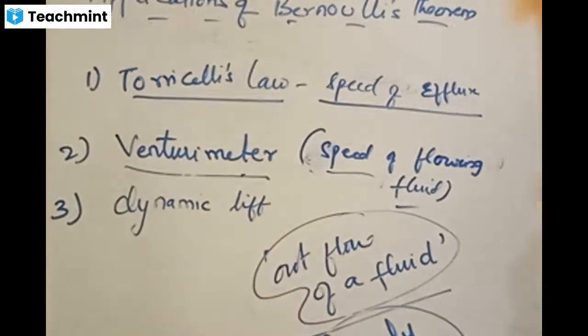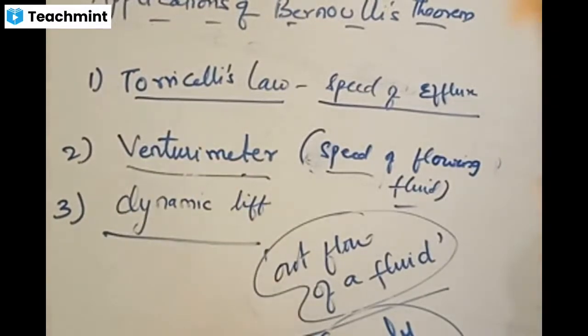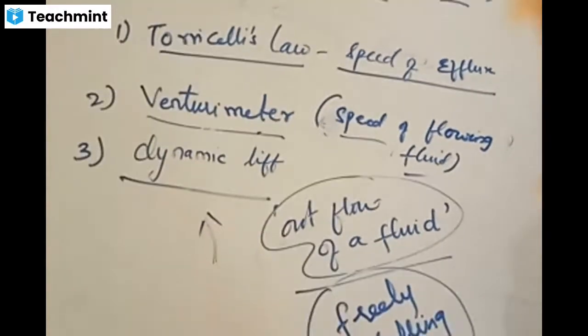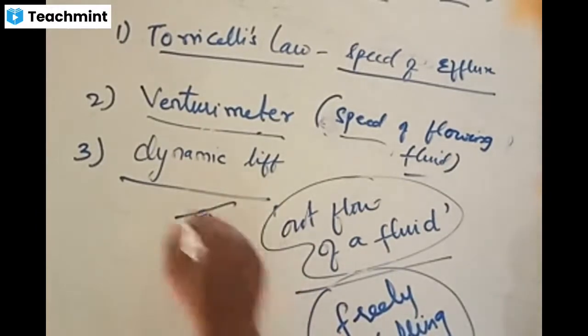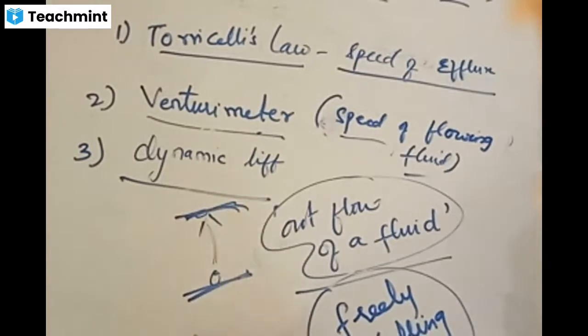And next one is dynamic lift. This is again one more important thing. Dynamic lift is the one which makes a body go upwards because of the pressure difference between two regions. If there are two different regions with different pressures and a body is placed there, the body always tends to place itself in the region of low pressure rather than high pressure. Now below us we have low pressure, and above us we have high pressure. So we are now staying at low pressure.